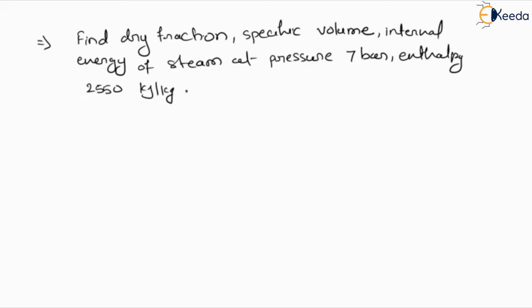So in this numerical, we have to find out some values on the basis of pressure 7 bar and enthalpy 2550 kilojoule per kg. So we will find out some values from the steam table.